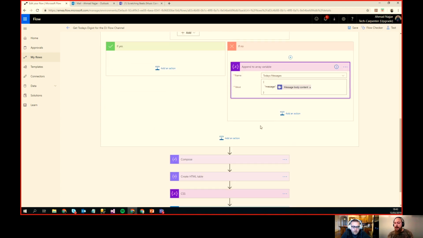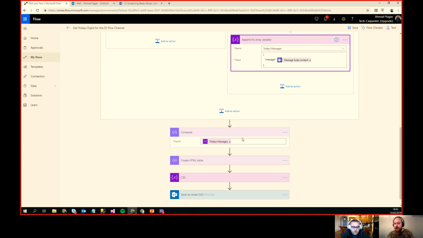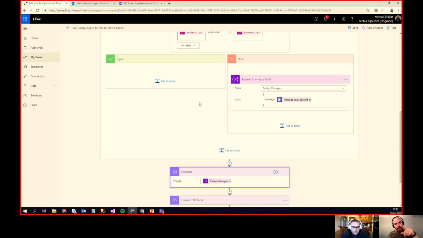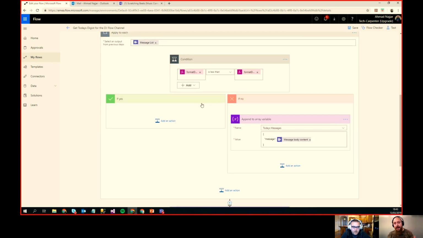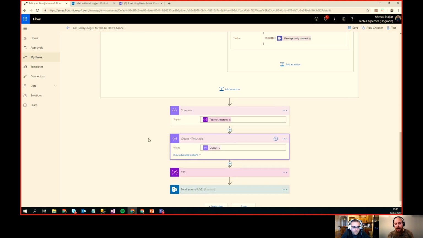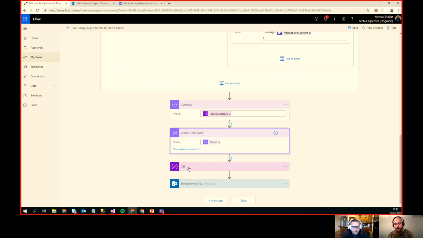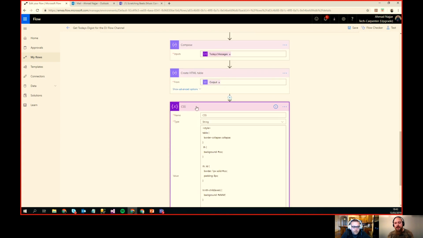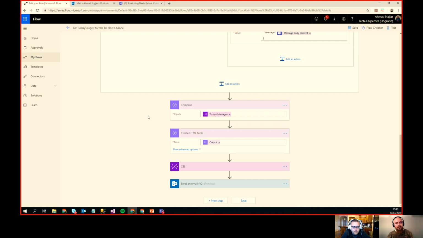So I'm doing the compose here after I've looped through all the messages and applied the threshold for today's messages. Then I put the variable inside the compose and create an HTML table. I'm using CSS here to make the table look better and fancier in the email.